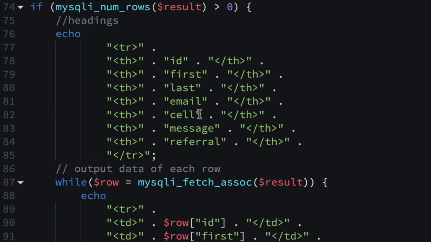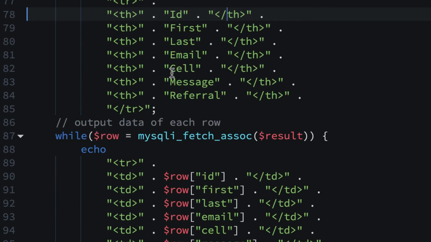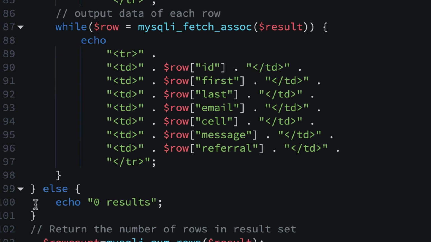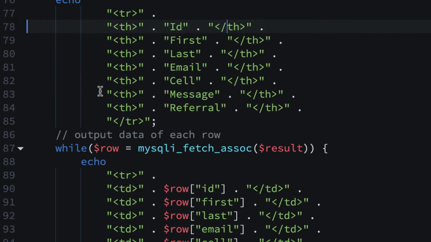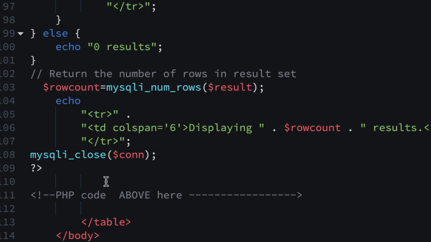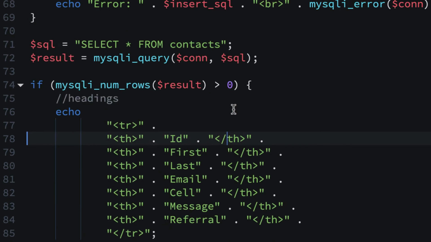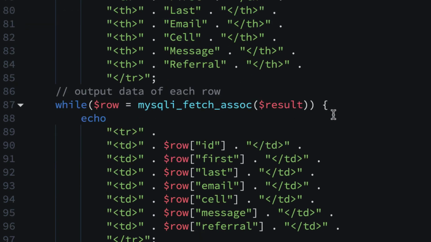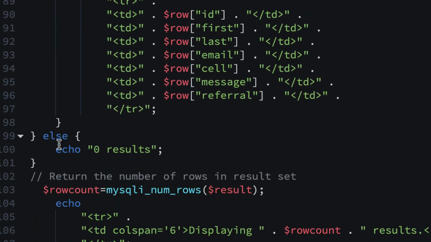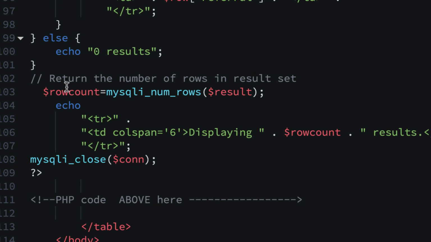So we have the right information. And again, now you could go back. If you wanted to, you could go back and put capital letters here. All right, so we have our headings, and we have our information. And if they don't find anything here, the results are not greater than 0, then it's going to say 0 results. That would be if we're doing a query that wasn't select all, but as soon as we get 1 in there, we'll be able to see them. So this shouldn't come up. And then we even have that thing at the end from the previous one where we display the rows, and it says call span 6.